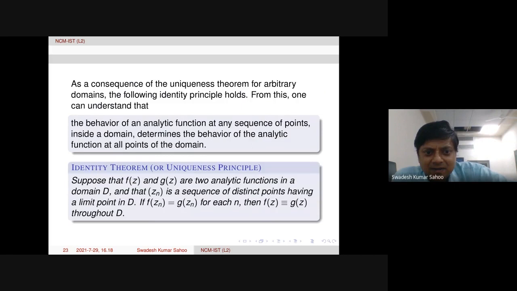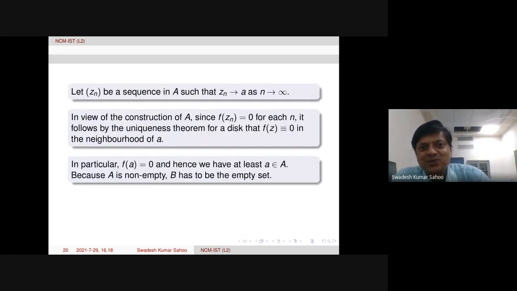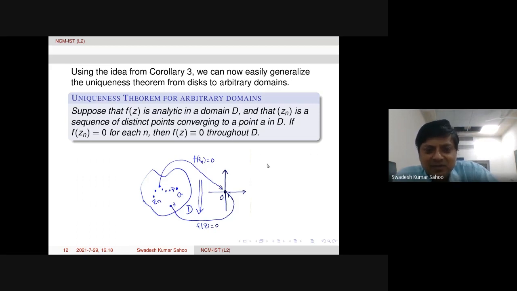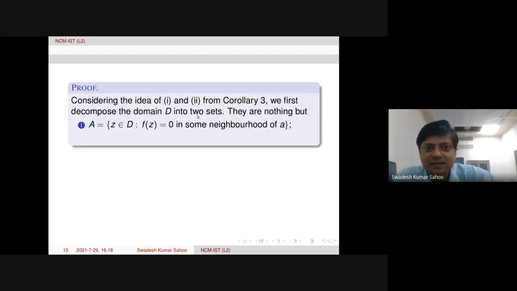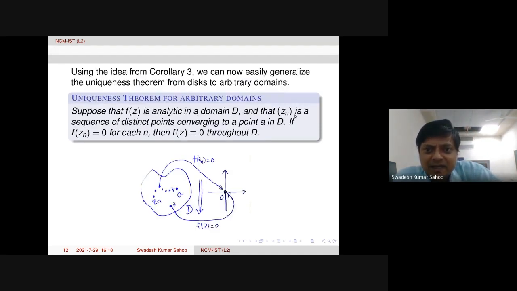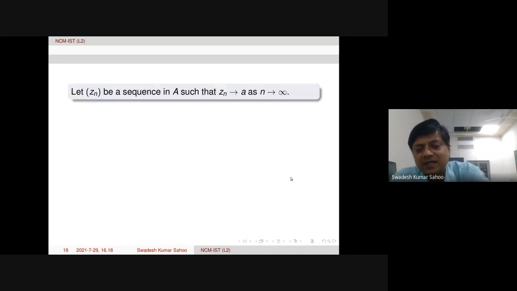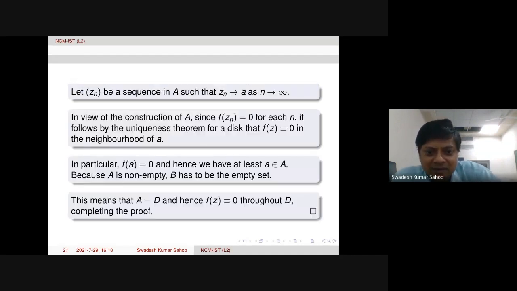So anyway, for timing, let us assume that this theorem is valid, and we need to proceed. The proof of this I will clarify tomorrow. Anyway, suppose that f of z is analytic in a domain D, and that Zn is a sequence of distinct points converging to A in D. Now, if f of Zn is equal to 0, then f of z is 0 throughout. Okay, let us skip this proof. Tomorrow I will clarify this.